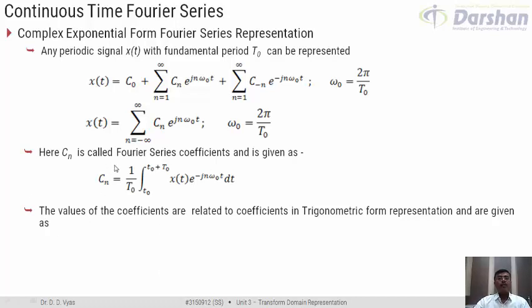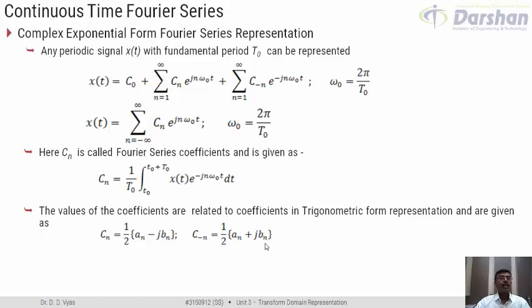The value of the coefficient here, that is Cn, is again related with the coefficient in trigonometric form and is primarily given as Cn is basically 1 by 2 (an minus jbn), and c of minus n, that is the value of coefficient for negative values of n, is 1 by 2 (an plus jbn).